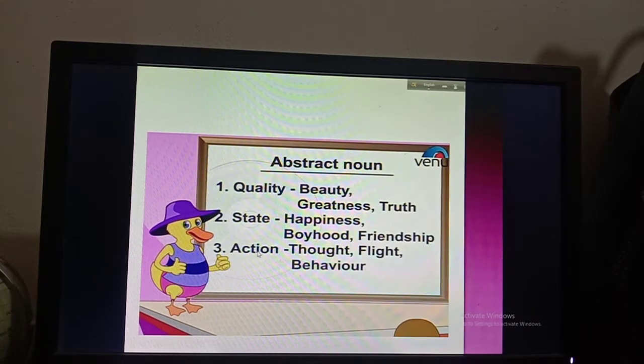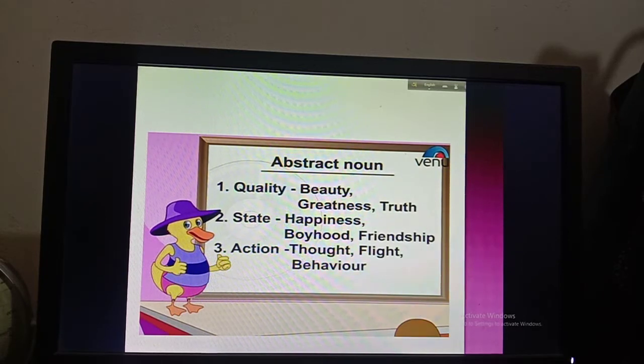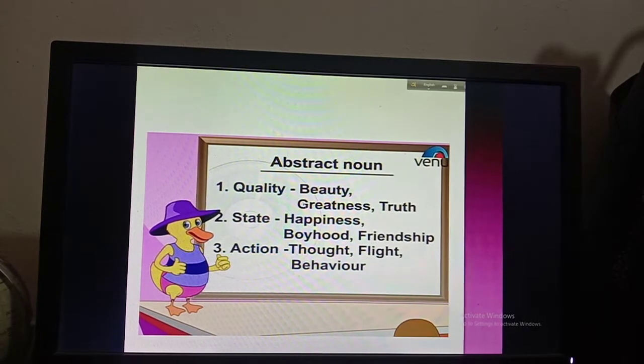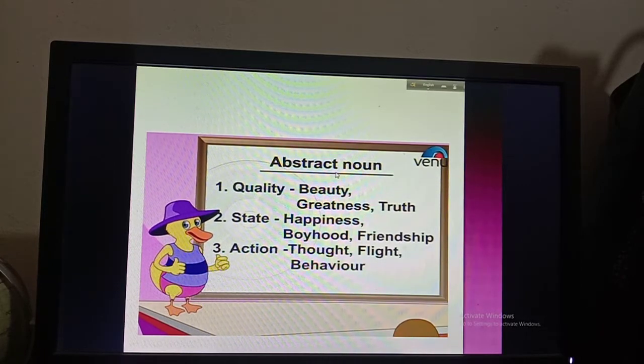Then action: thought, flight, behavior. You can't taste, smell, touch, or hear these. You have to feel all of these qualities. That's why they are abstract nouns. And when we give names to this quality, state, or action, that becomes the abstract noun.